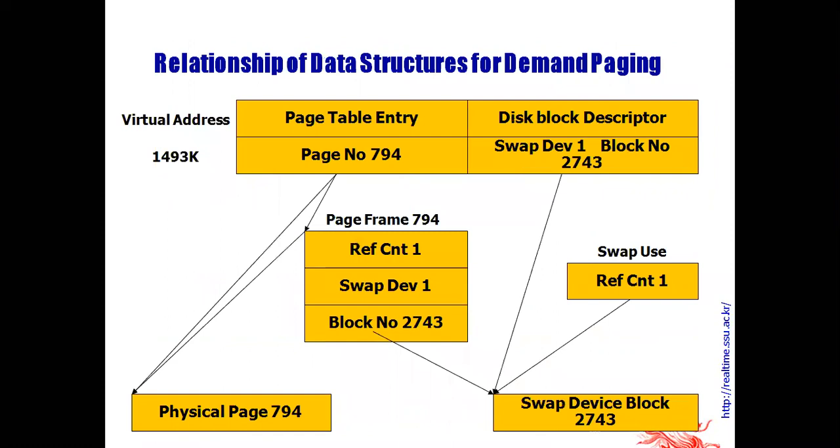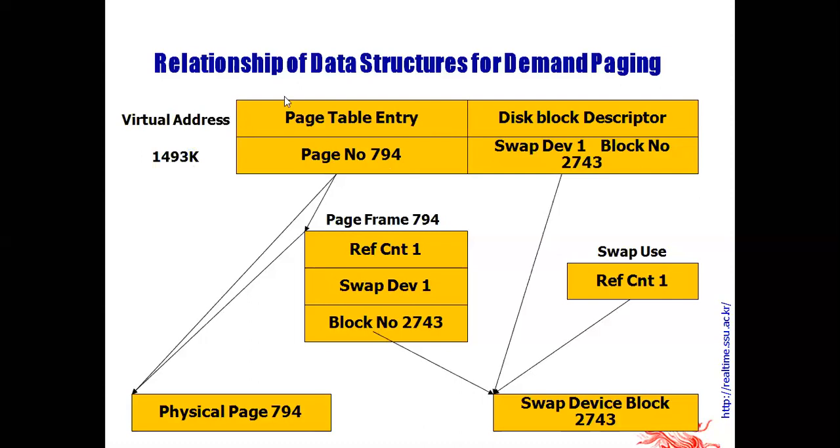Now the relationship of data structures for demand paging. We'll see the relationship of data structures for demand paging. Here the virtual address is 1493K and the page table entry is 794.